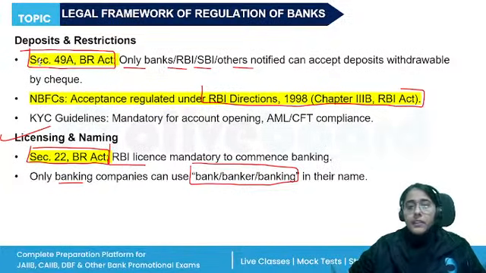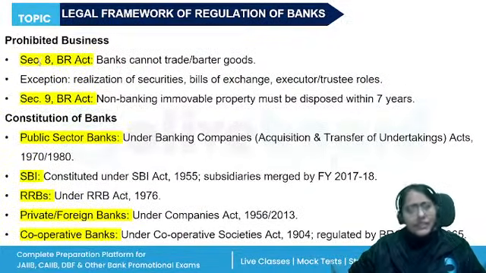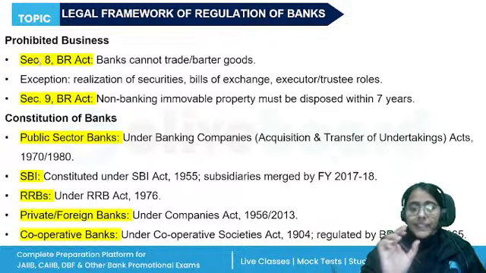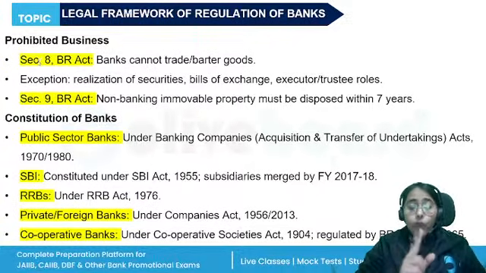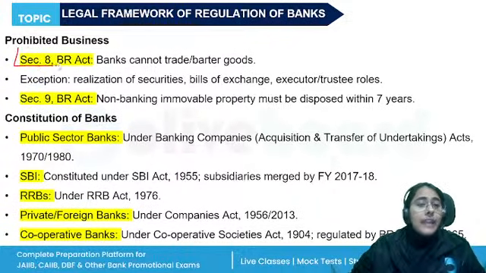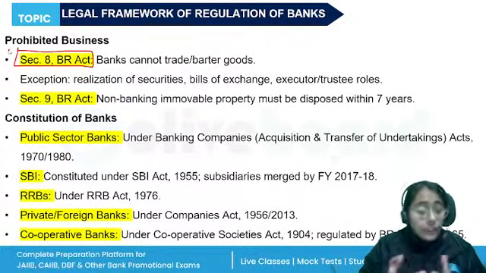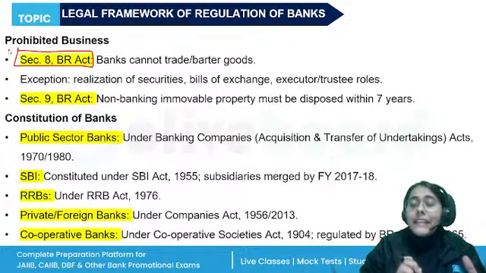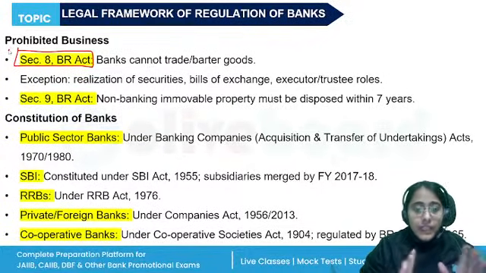Then the permitted business, I told you, accepting deposits and giving out loans, these are the basic functions that the banks perform. Under Section 6, the permitted business is given. What you need to remember is Section 8 of the Banking Regulation Act. Banks cannot directly or indirectly participate in trading activities. They cannot buy or sell any goods, any tangible goods, not allowed, right? Any kind of movable property.